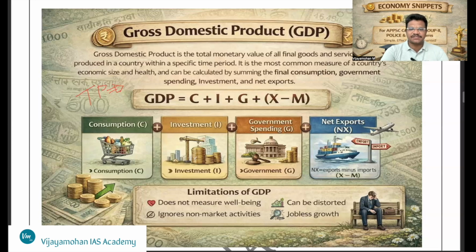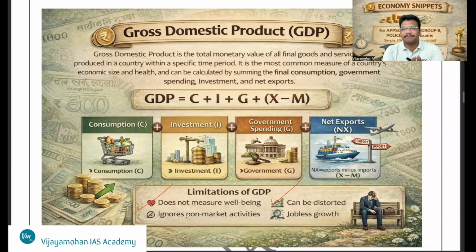So what are the limitations? Sometimes GDP is distorted and it does not measure well-being. For example, GDP might be growing, but how distributive justice is being done may not appear in GDP, and how much inequality is reduced or how much inequality persists in the economy may not be reflected in GDP.